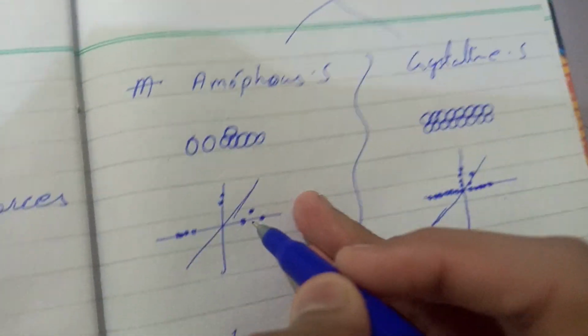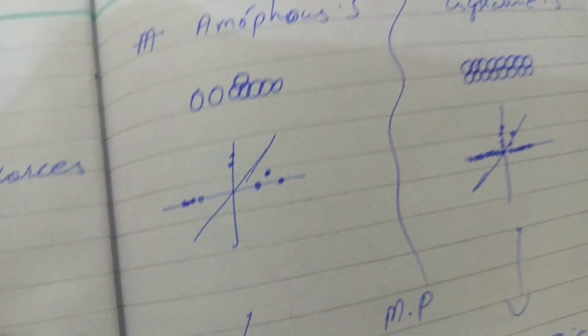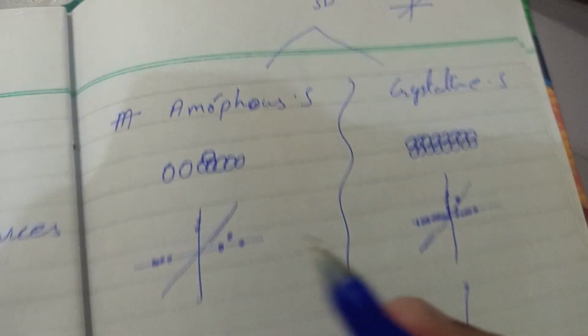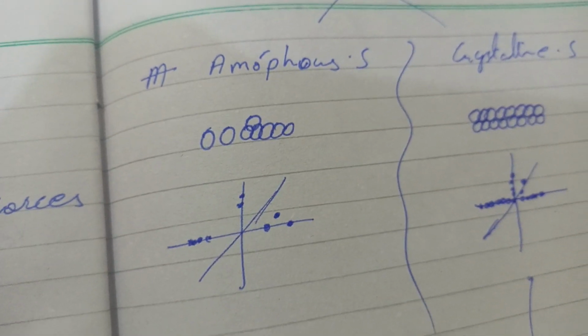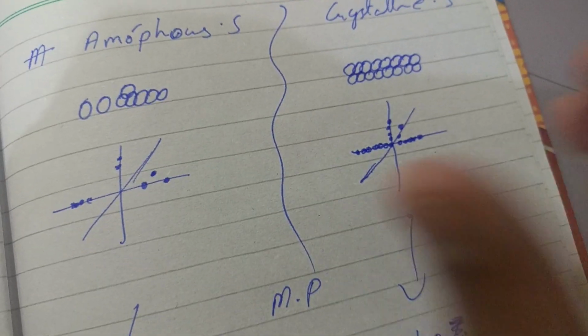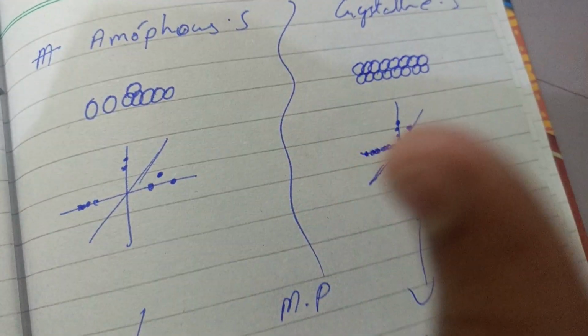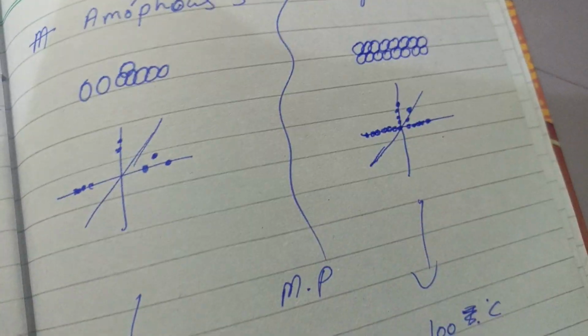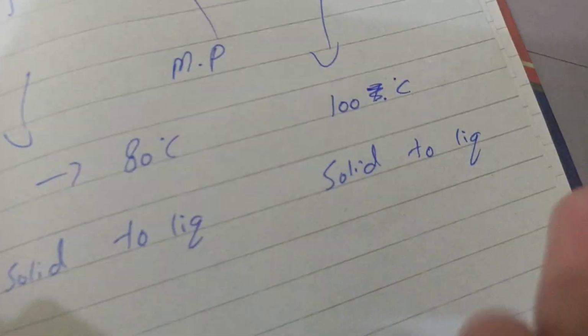So at 30 degrees Celsius, only the weak forces will break down. Then if you increase the temperature, the strong intermolecular forces will break down. So yeah, that's the reason. But in the crystalline case, every particle is arranged in an orderly pair and has the same amount of intermolecular forces. So that's the reason you can convert it directly from solid to liquid at one temperature.